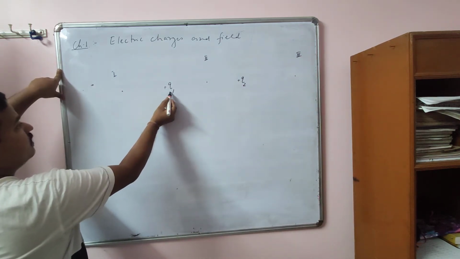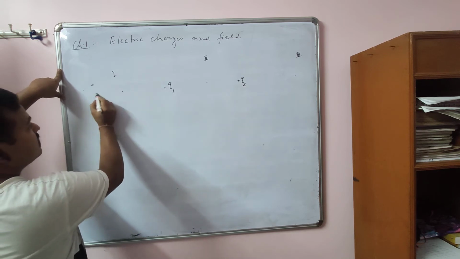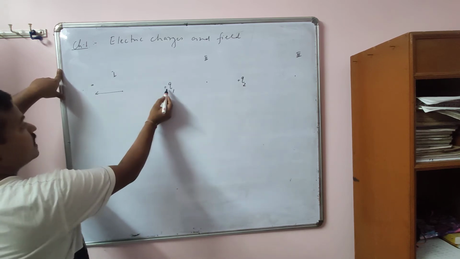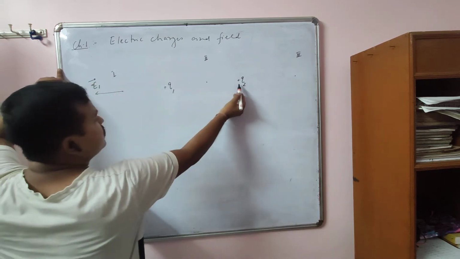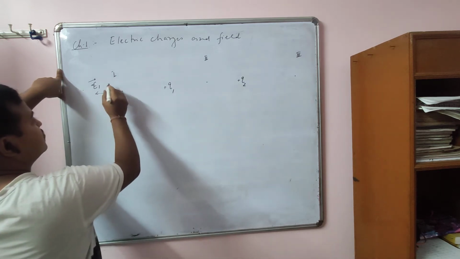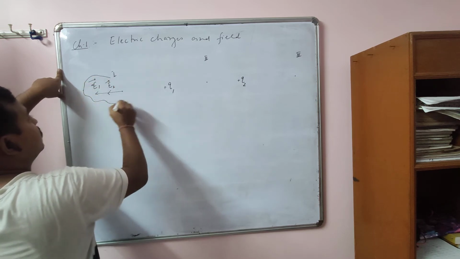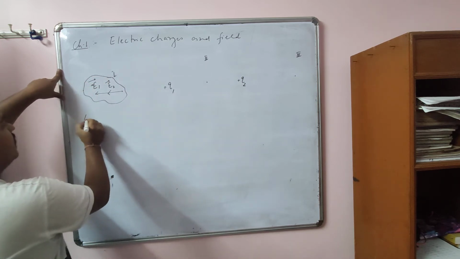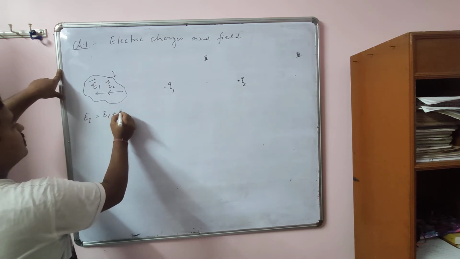Positive charge. So for this charge, at this region, the field will be what? Outward. So this is outward, away from the charge, okay, remember. E1. For this charge, this is also positive, so it is also outward, this way. It is E2. So you see here, both are in the same direction. The resultant will be what? At this region, it is E1 plus E2.